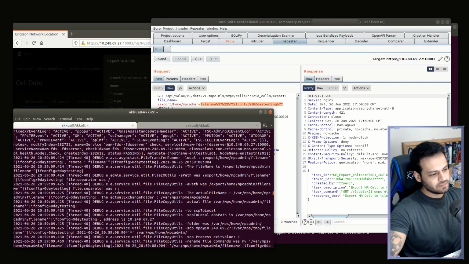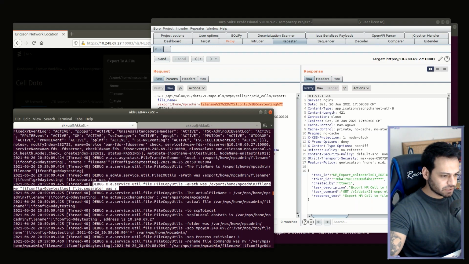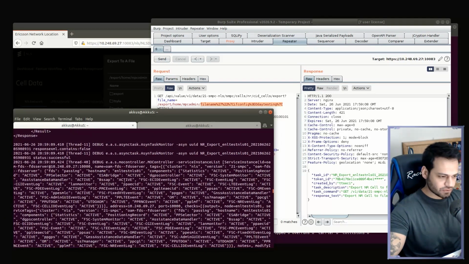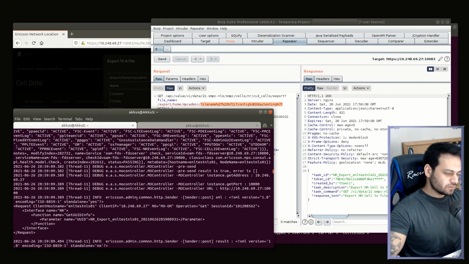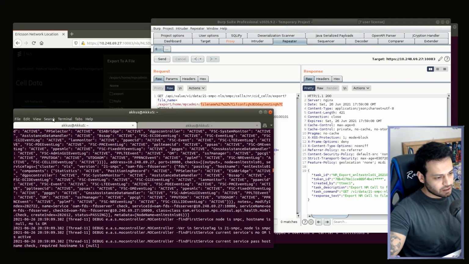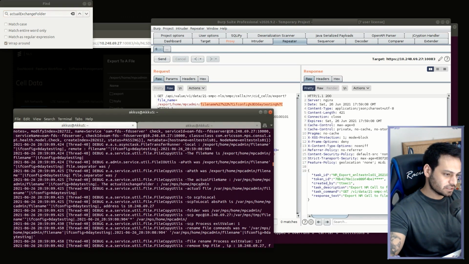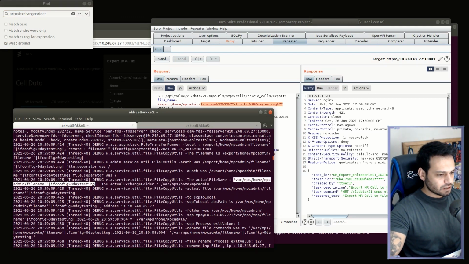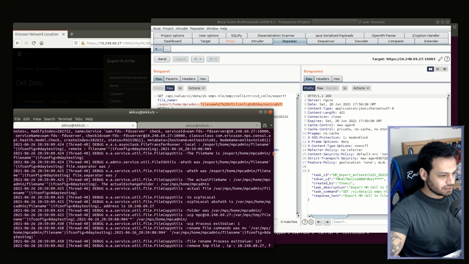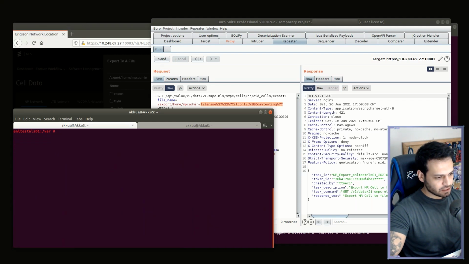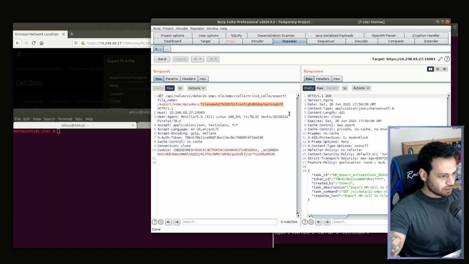And when we examine the log files of the application after sending the payload to the server, we can see that the file name parameter belongs to the actual file name variable, guys. It's actually the main source of the vulnerability. Also, we can see the other logs in this file, and we can follow everything here.